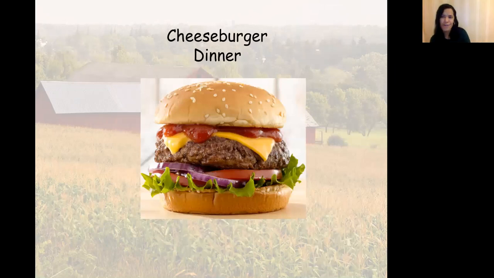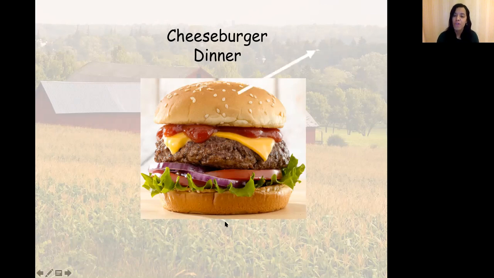And I know everyone likes one of these, a cheeseburger for dinner. Now, if you think about it, look at this cheeseburger. For you, it's very easy to eat. You're like, oh, I love it. It's so good. But if I ask you, where does your cheeseburger come from? You might say, oh, maybe McDonald's or maybe the Black Hero. There's so many different restaurants. But if I ask you, where do they get all of their ingredients? All of these different things, where does it come from?